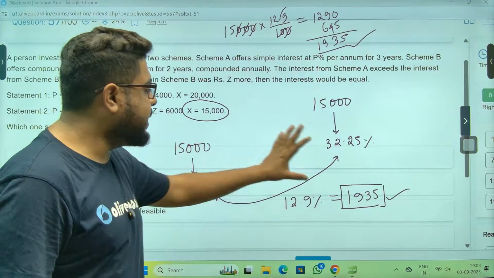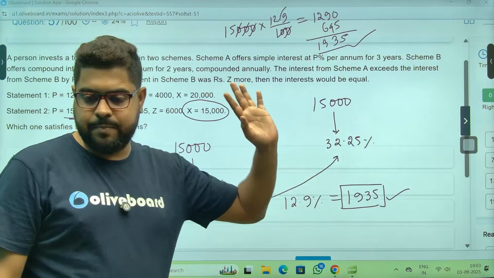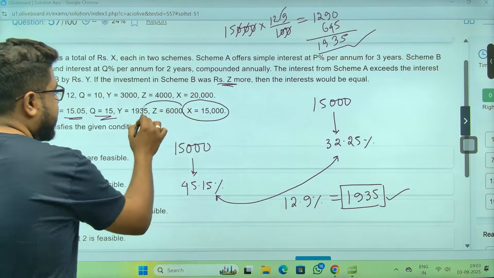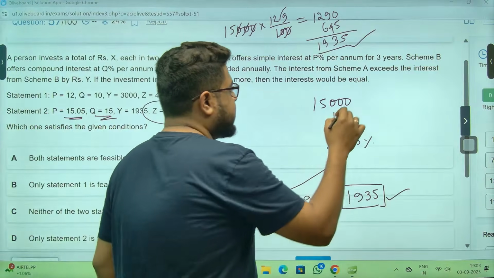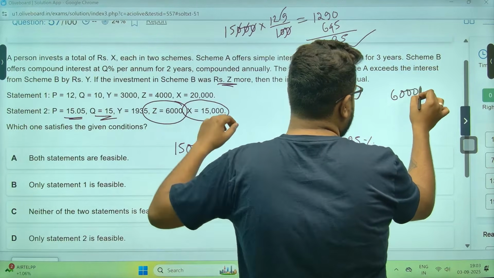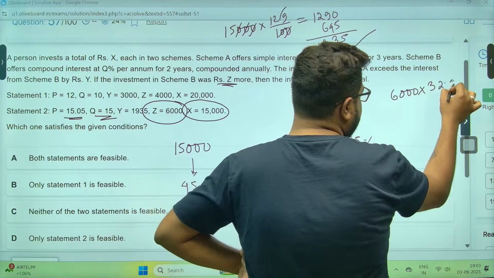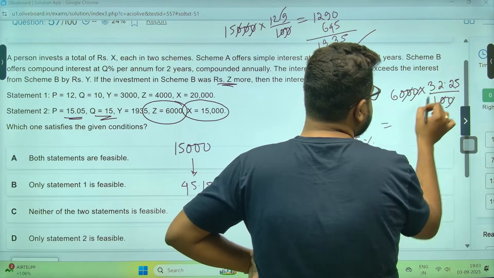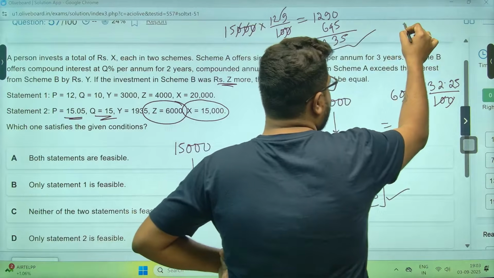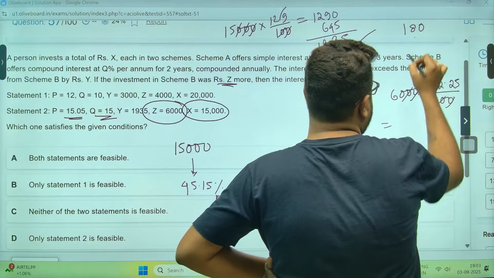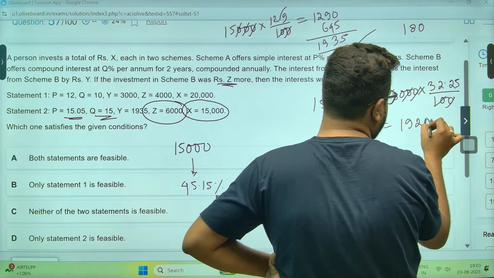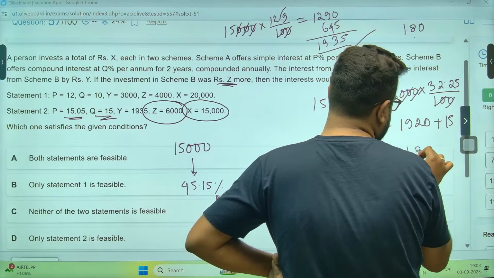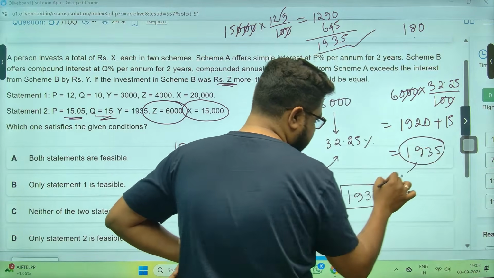A is 1935 rupees more than B. Now, if Z rupees more, meaning 6,000 rupees more, it will get 32.25% interest. 60 into 32, so 1920 plus 60 by 4 is 15 rupees, 1935 rupees. Yes, sir. You see, these two are equal.